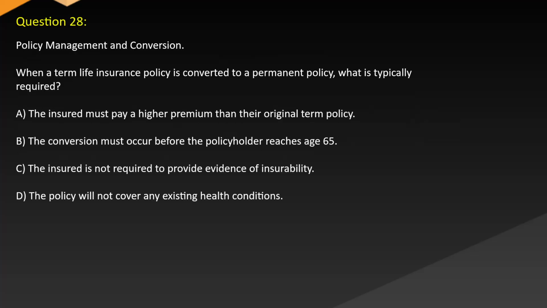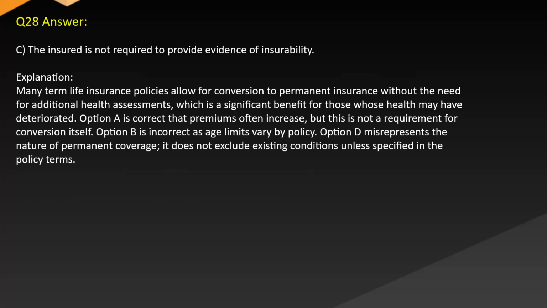Question 28. Policy management and conversion. When a term life insurance policy is converted to a permanent policy, what is typically required? A. The insured must pay a higher premium than their original term policy. B. The conversion must occur before the policyholder reaches age 65. C. The insured is not required to provide evidence of insurability. D. The policy will not cover any existing health conditions. Answer: C. The insured is not required to provide evidence of insurability.